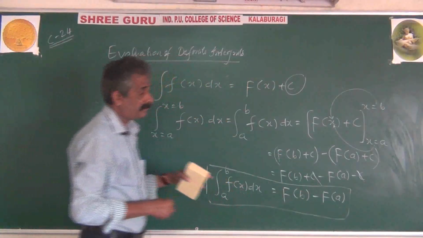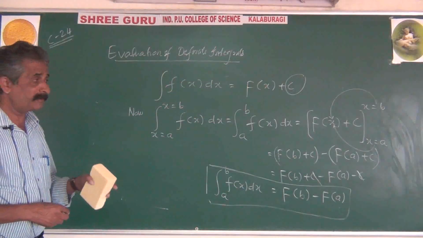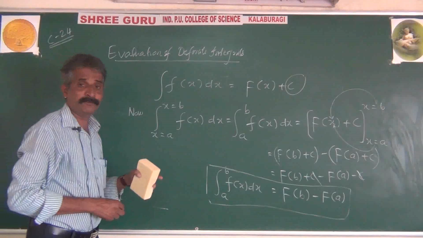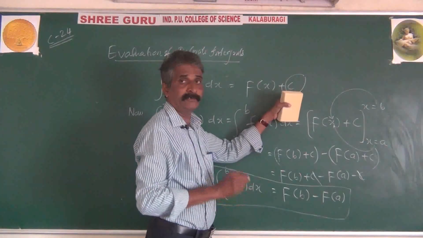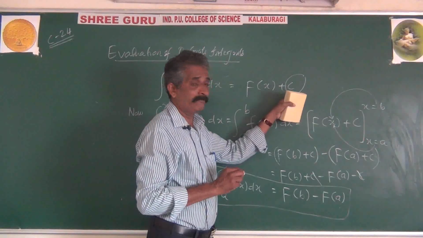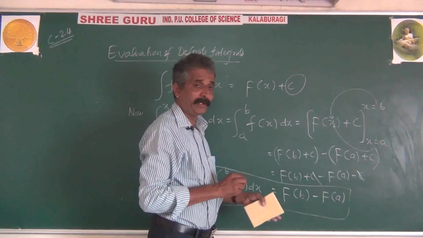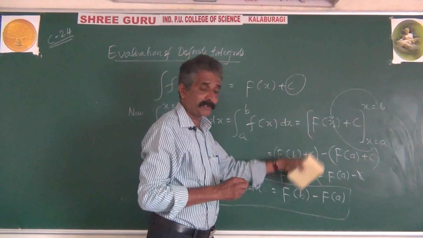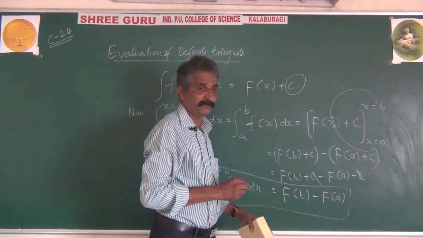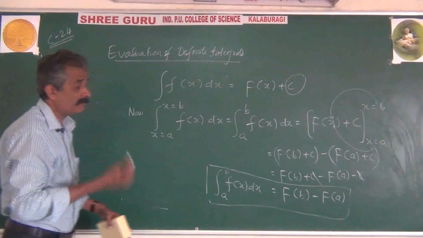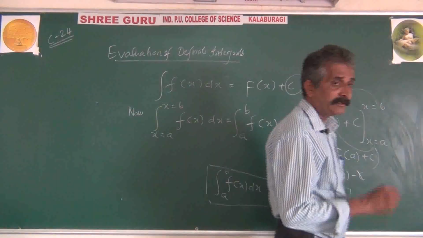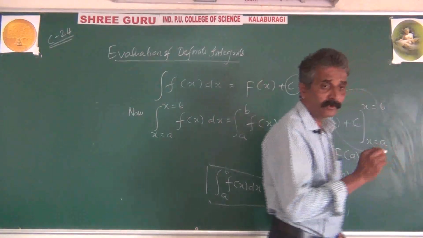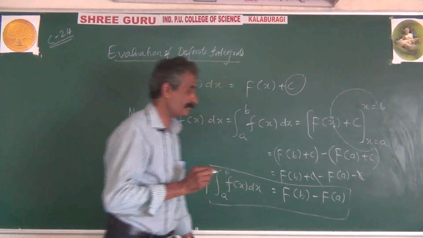That means now onwards, when we are concerned with definite integrals, the integration constant is not necessary to add. If you want, you can add, and there is no problem, because of the process c will get cancelled. So keep in mind, now onwards, in case of definite integrals, integration constant c is not necessary to add.